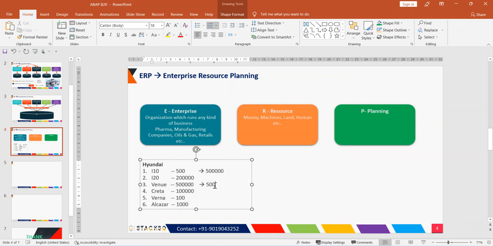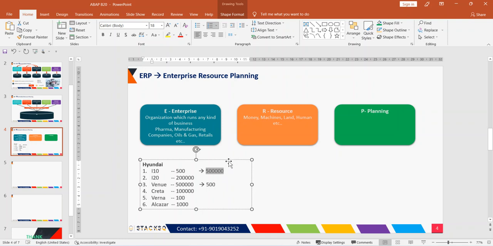So now you see, demand is more but supply is very less. In that case it can again create a problem, right? If they go and say to the customer, you can purchase this car, we have more stock, in that case will the customer agree? No, right? Everybody likes their own thing.